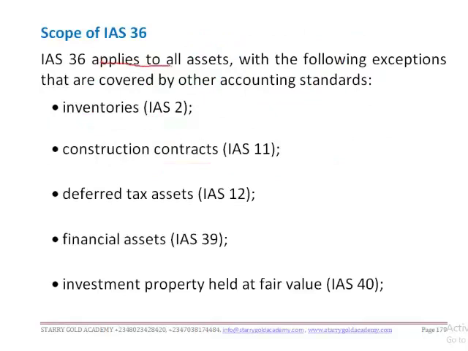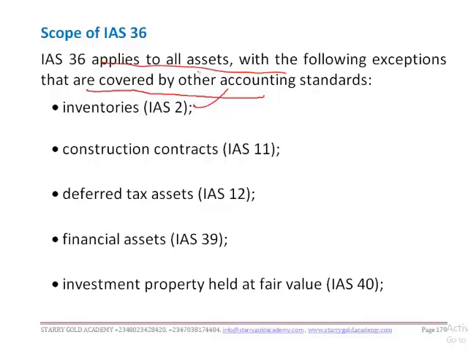IAS 36 applies to all assets with the following exemptions that are covered by other accounting standards. It exempts inventories. In short, any transactions that have been covered in a particular standard separately, on a standalone basis, will be exempted from other standards, because in that standard the treatment, the measurement, and the recognition would have been discussed.